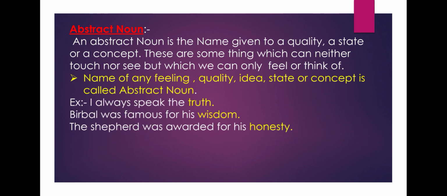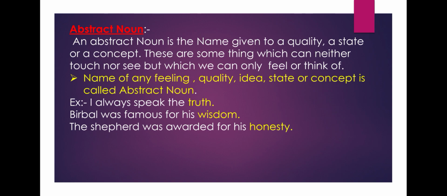The name of that feeling, not the feeling itself, but the name of that feeling is called abstract noun. For example, I always speak the truth. Birbal was famous for his wisdom. The shepherd was awarded for his honesty. Here the words truth, wisdom, honesty all are abstract nouns, because these all are the names of a quality, a concept, an idea.